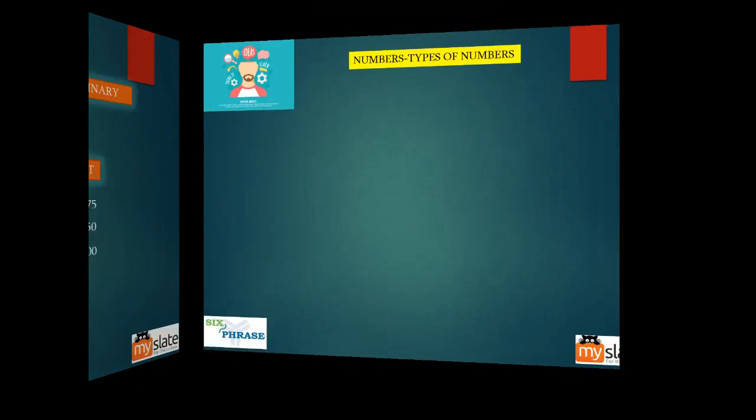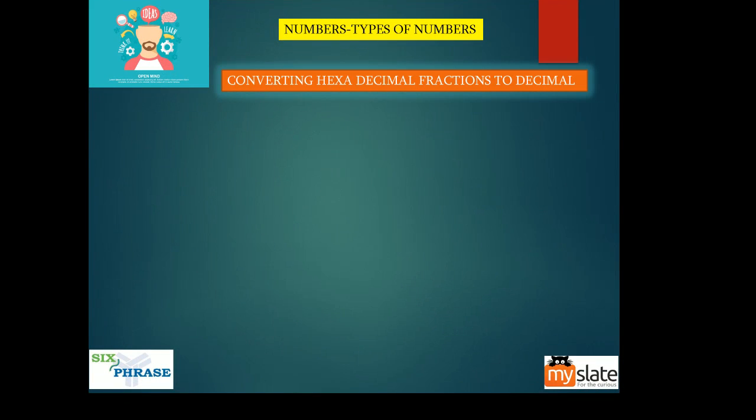So we come to the last slide. How to convert hexadecimal fractions to decimal? This is a hexadecimal fraction because you have a point here. You have values after the point. Now how do you convert that? Any time you convert something to decimal, you have to use the positional value and digit combination. Here the positional values will be 16 power 0, 16 power 1, 16 power 2, right, guys?